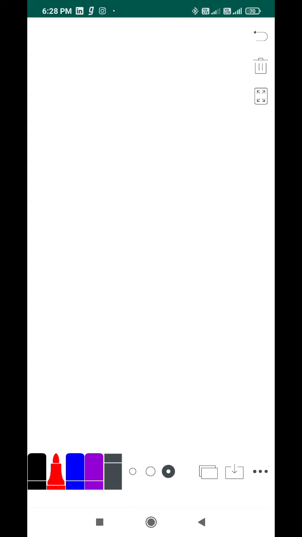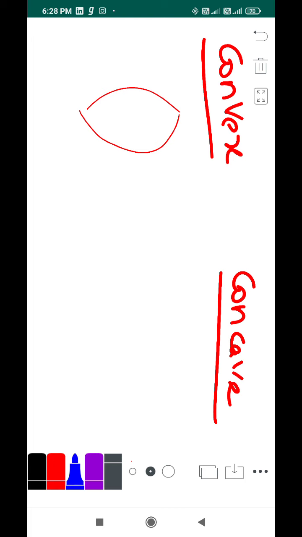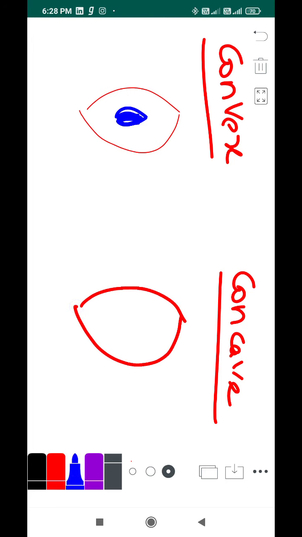I'll clearly give you the difference. I'll take convex and I'll draw concave here. So what did I tell about convex? Convex means they are very thin at the outside, and they are very thick at the center. Whereas as far as concave is considered, they are very thick at the outside and very thin at the center. Can you understand the difference? By this diagram you would have understood the difference between concave and convex, right?